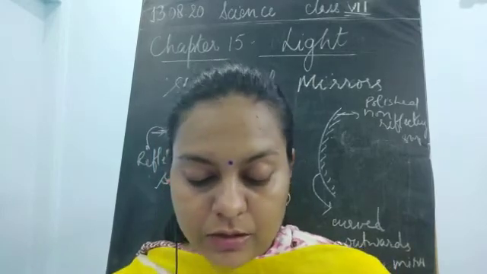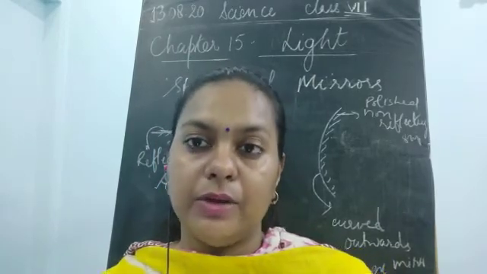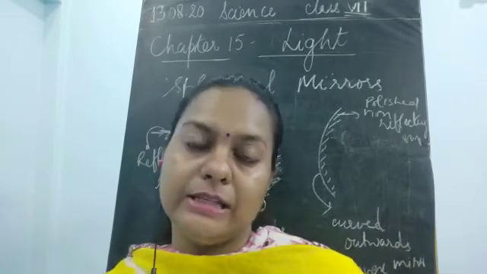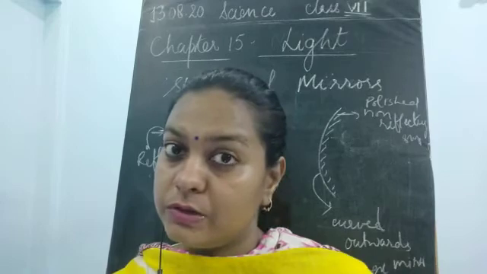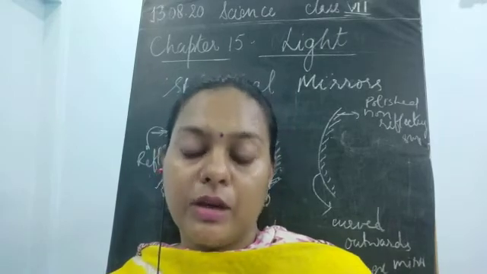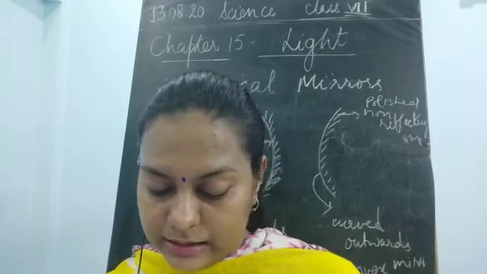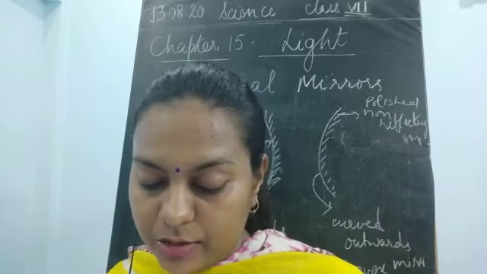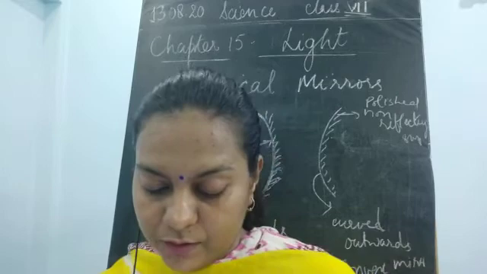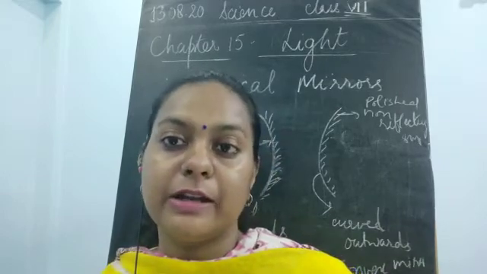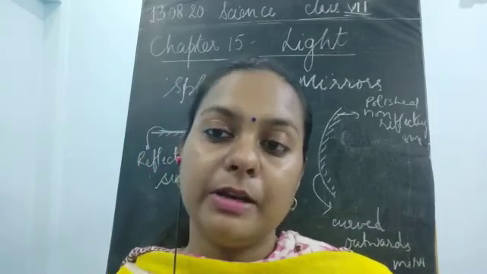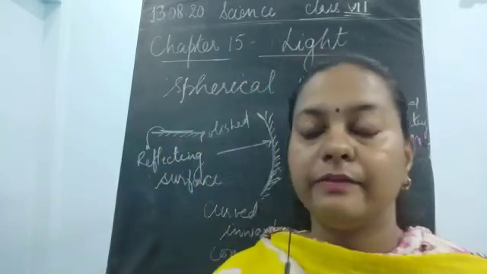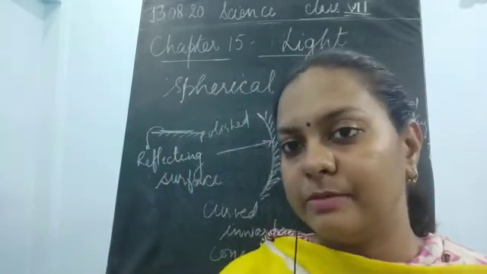After that we have to study the different uses of these mirrors. We will see the uses of these mirrors, children, and discuss all these things in the next class. What we have seen today was about the two types of spherical mirrors, and where they are obtained. The spherical mirror is obtained from a sphere, which when we cut in half, one side becomes concave and the other side becomes convex.